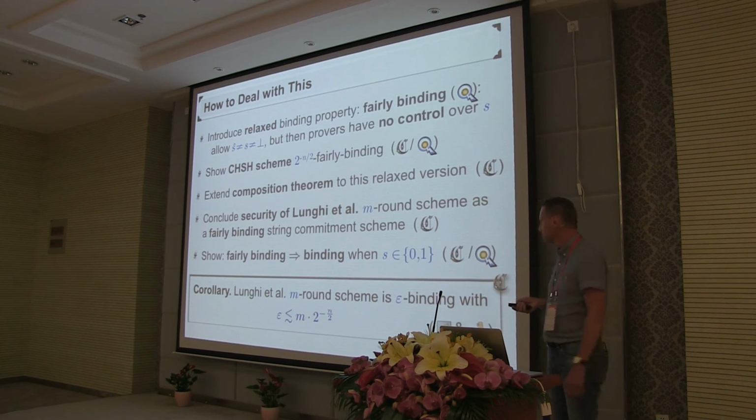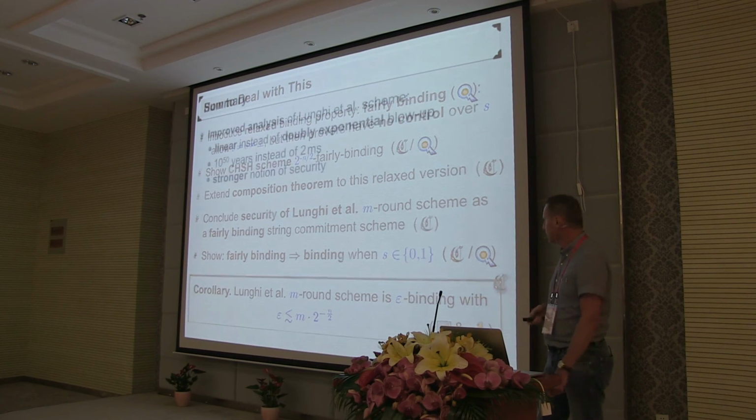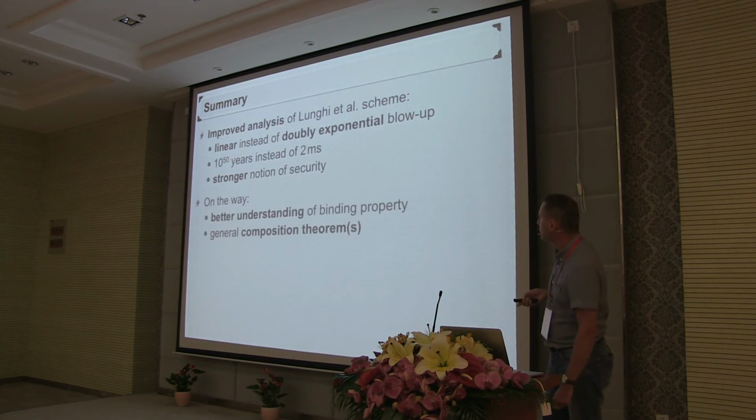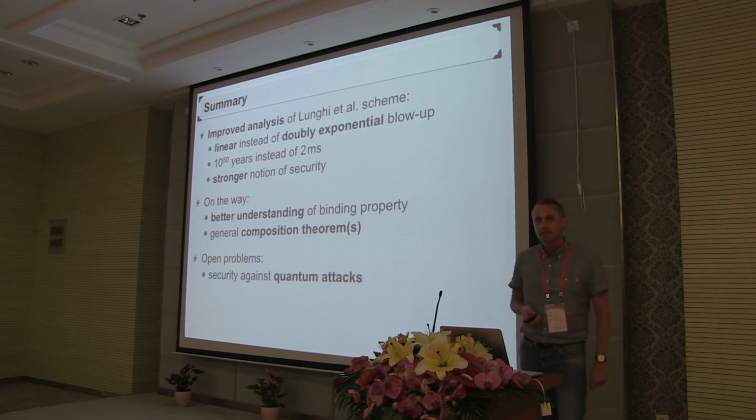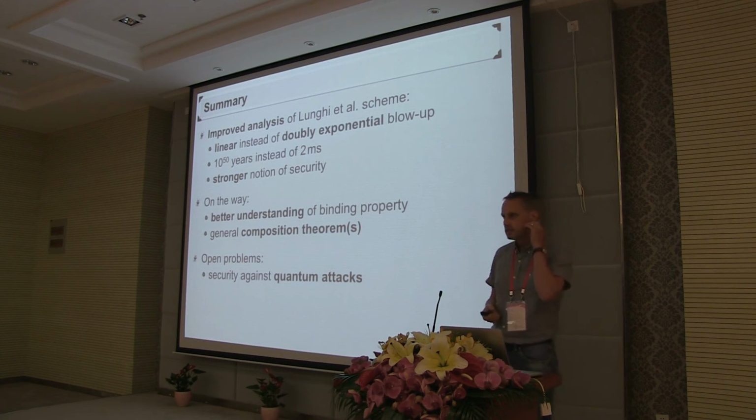But we haven't proven it, because our proof of the composition result doesn't apply in the quantum setting. So the obvious open problem is to prove security of the Lunge et al. scheme against quantum attacks, against provers that can produce their messages by performing local measurements on a quantum state.